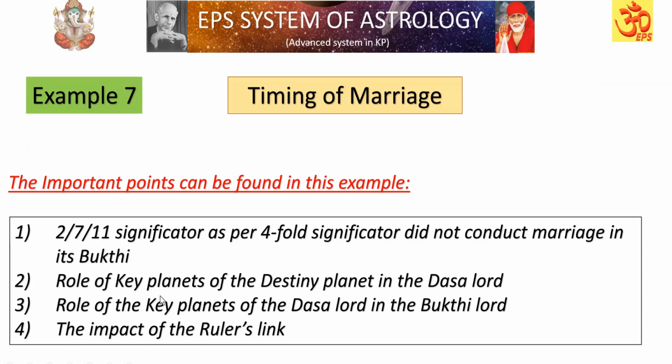The second, third and fourth points, as I have been telling, are all common general points. For your practice, I'm mentioning them: the role of key planets of the destiny planet in the Dasa Lord, the role of key planets of the Dasa Lord in the Bhukti Lord, and also the Bhukti Lord's key planet in the Antra Lord, that builds connections, right? And the impact of the ruler's link we are going to study in this chart. Let us check the chart now.